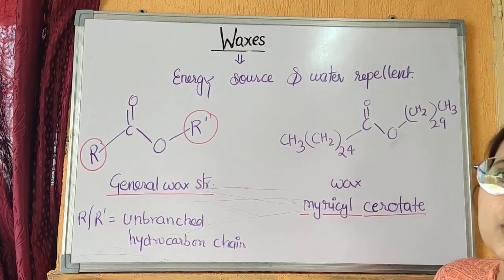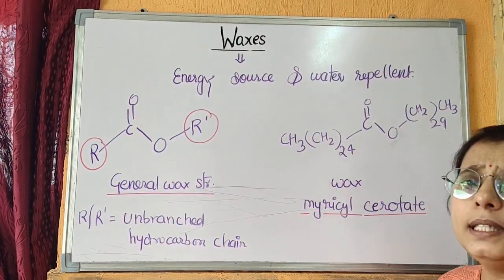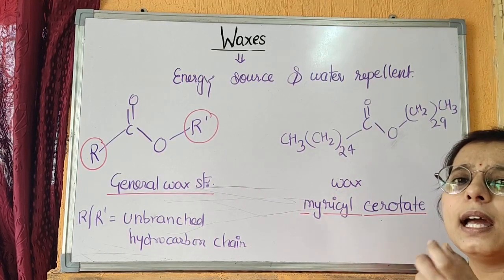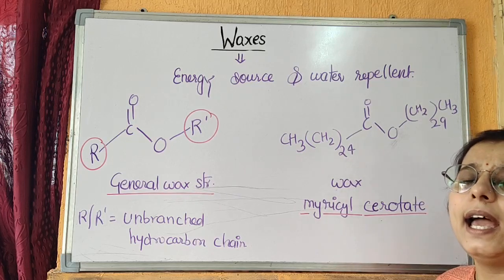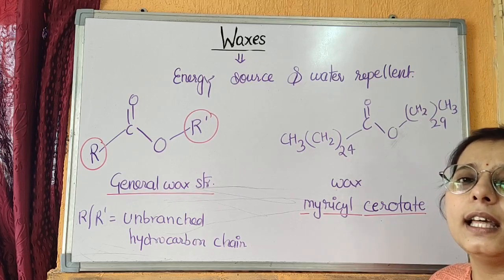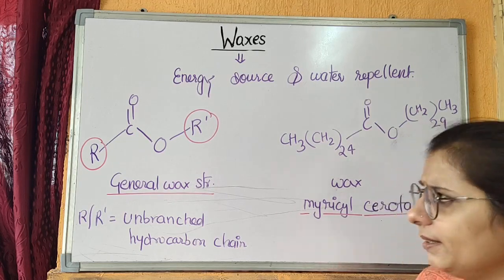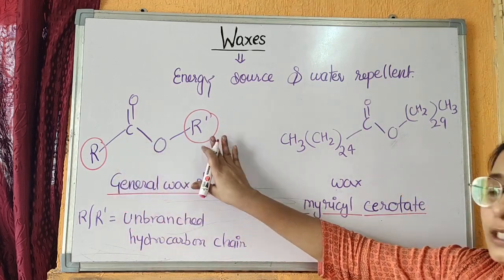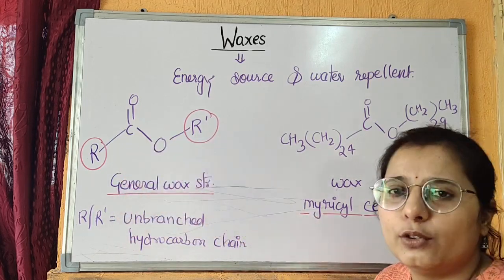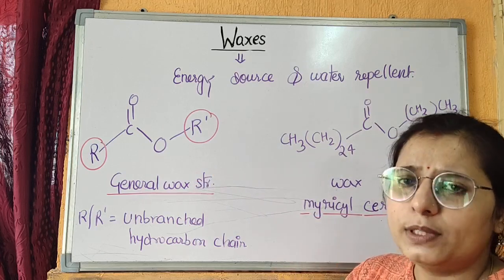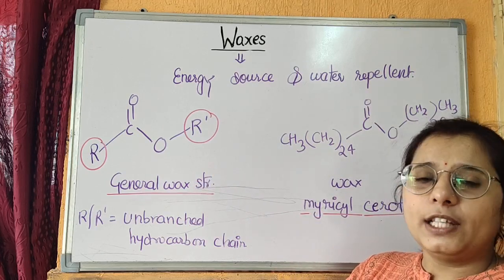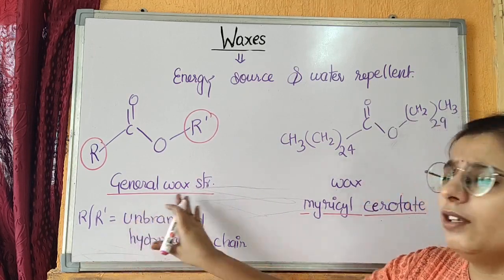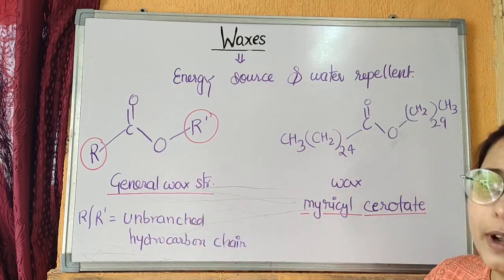Waxes are sources of energy and they are water repellent. The animal that produces the wax or the plant that produces the wax uses it as an energy source and as a water repellent, so they need the wax for these two purposes. The general formula of a wax is R-C(=O)-O-R', where R and R' are long hydrocarbon chains that are unbranched, meaning they don't have any branching in their long hydrocarbon chain. This is the general structure or formula of a wax.